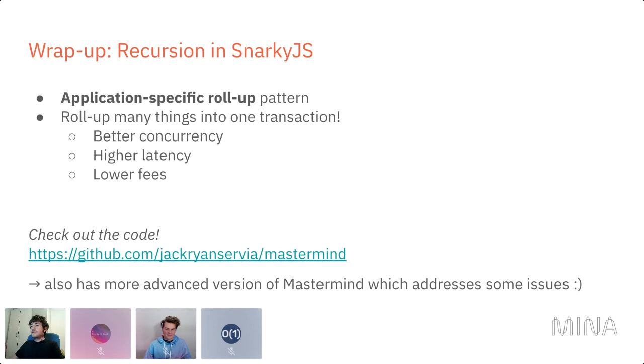Not that important, but there are also a couple of nits that I had with the naive smart contract that Jack showed you. So there's also a more advanced version that addresses these shortcomings. The nits are good, but some of them are quite in depth. And then I should also add, we'll have a tutorial that goes in depth on this as soon as the recursion API is final.